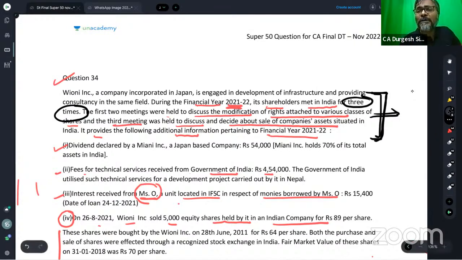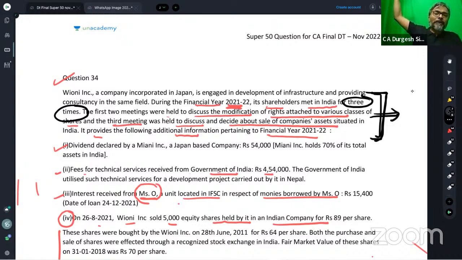So, students, the shareholders who are meeting in India are not taking any commercial or managerial decisions for that foreign company. Hence, can we safely assume and conclude that the POEM of that particular foreign company is outside India?